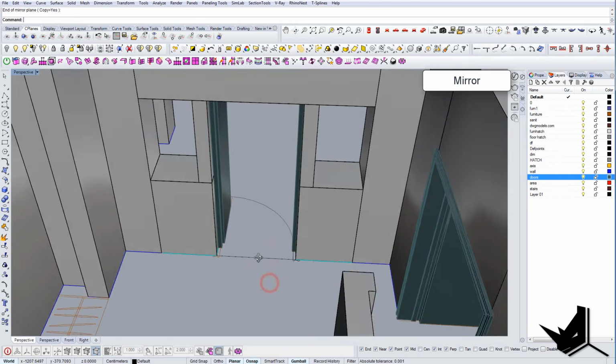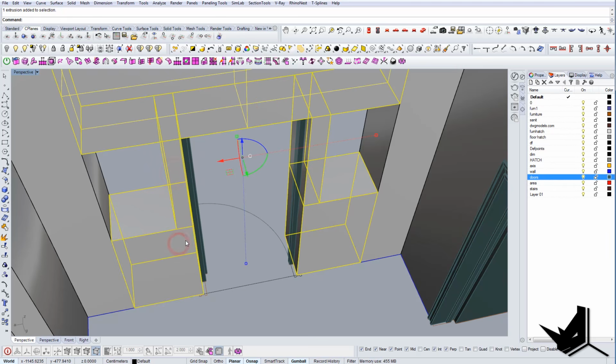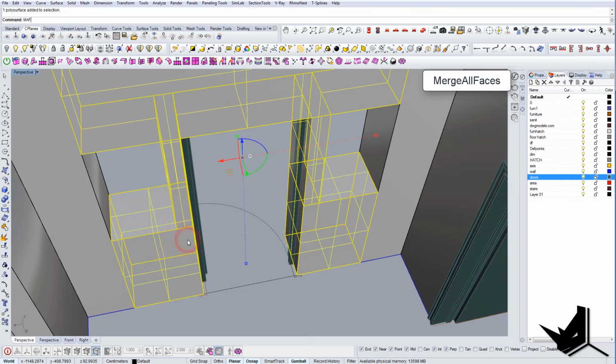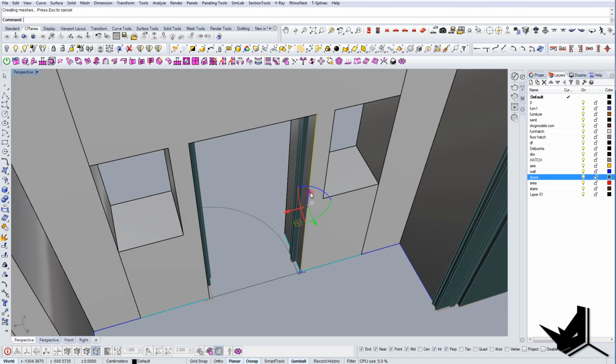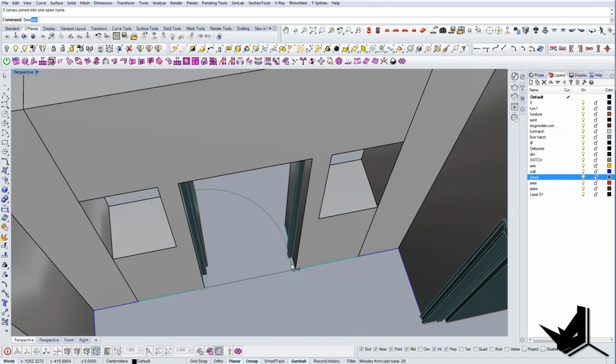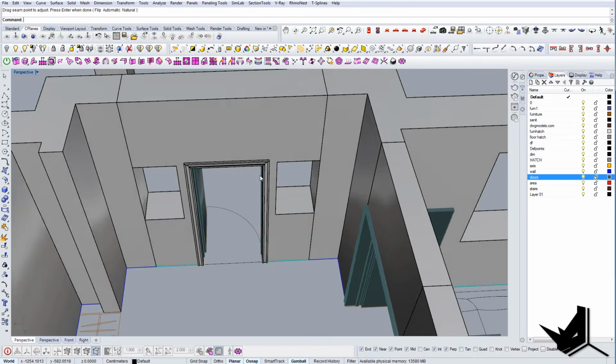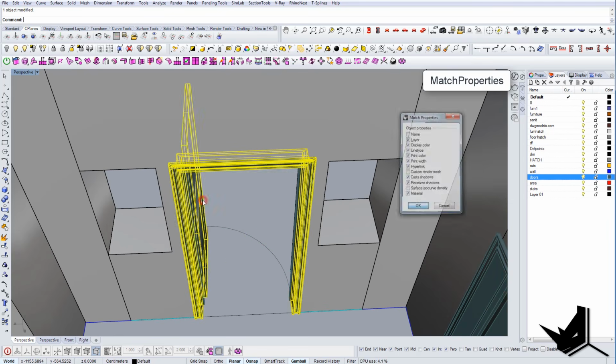Once we have these things, let's do Boolean union with these elements. Let's merge all faces, and now I will have this edge here again that I can use duplicate edge, join, and now I can use sweep 1. I can select this edge and this curve, and I will have my trim there for the doors.